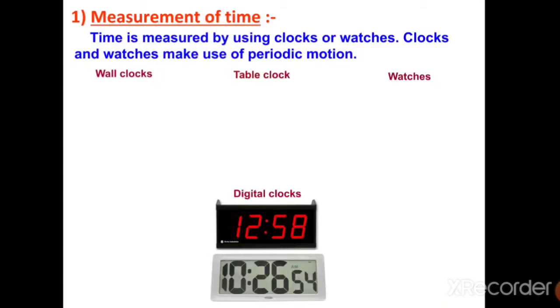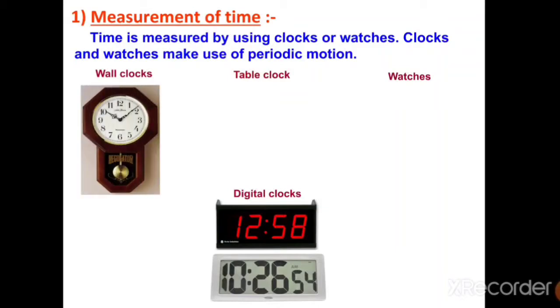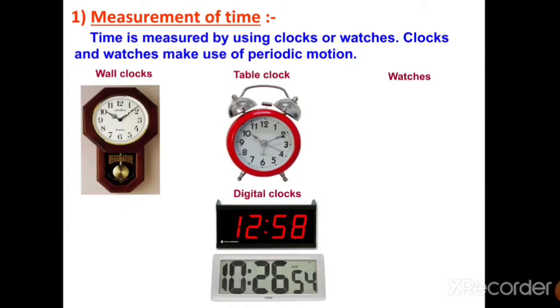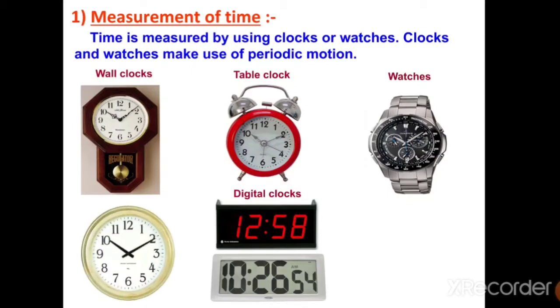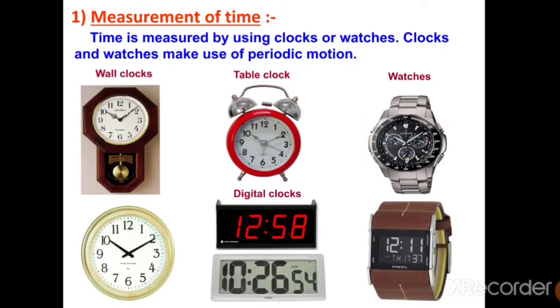And we also know that there are plenty of devices. We have clocks and watches, and as technology is improving, we have some special resources too. So you know, those clocks which are stuck on the walls are called wall clocks. Some are there on your table where you put your alarms, called table clocks, and some you tie on your wrist, called watches. So we have many types of wall clocks, table clocks, even digital clocks which only show the numbers without a minute hand or second hand. And there are many types of watches, even indicating the month and the day of that particular time.